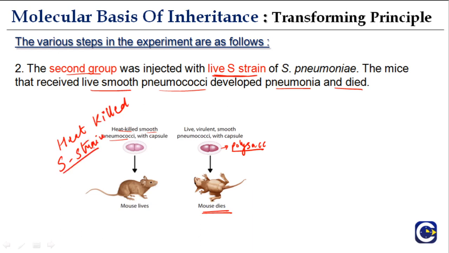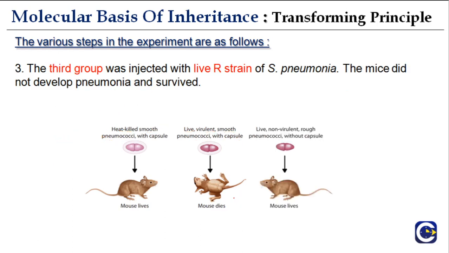Okay, and here it is: live virulent smooth pneumococci with capsules, that is live S strain. So when live S strain is injected, the mice die. And then there is this third group. The third group was injected with live R strain of pneumococci, and the mice did not develop pneumonia and survived,